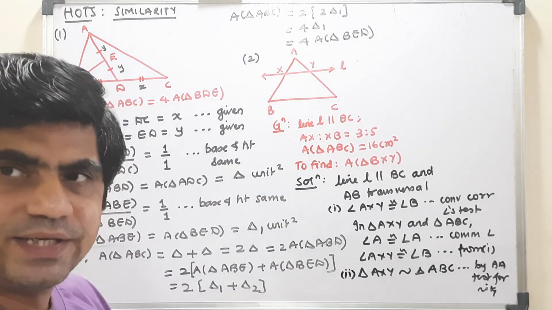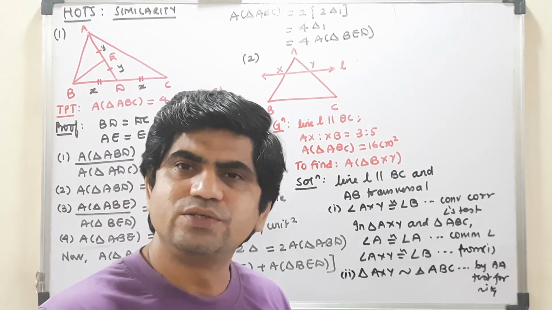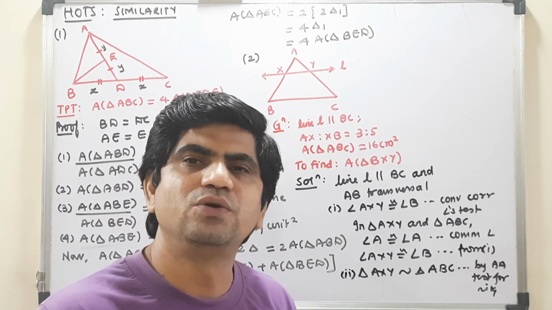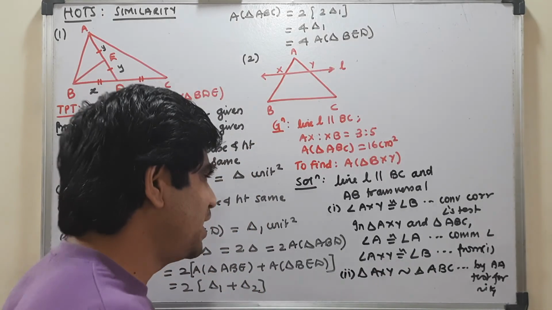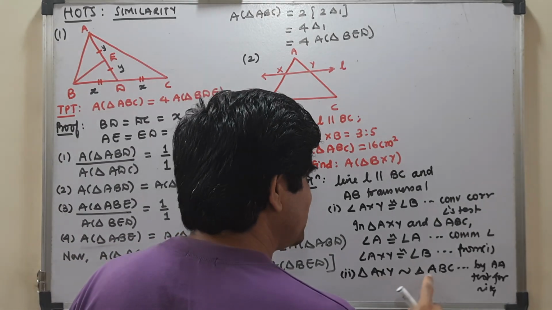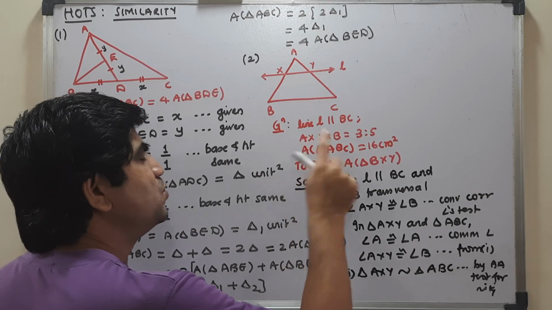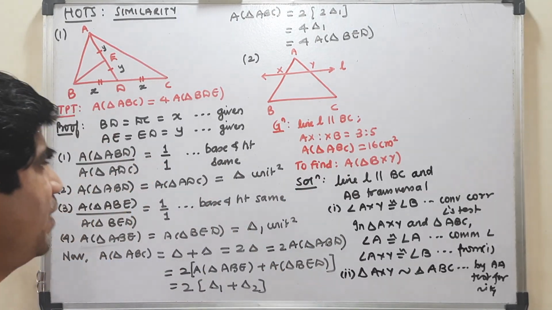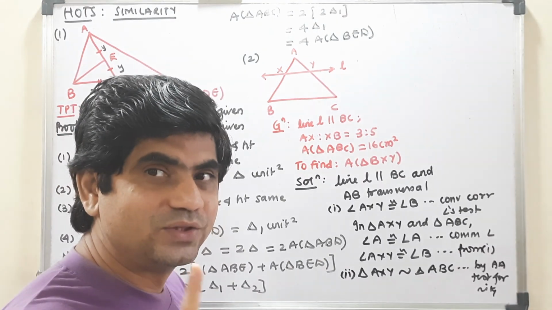So now it says that if two triangles are similar, then the ratio of areas of these two triangles is proportional to the squares of their corresponding sides. So I can get the ratio as AX is to AB. But here I have AX is to XB, I do not have AX is to AB. And mind it, it is not a length, so you cannot add it.